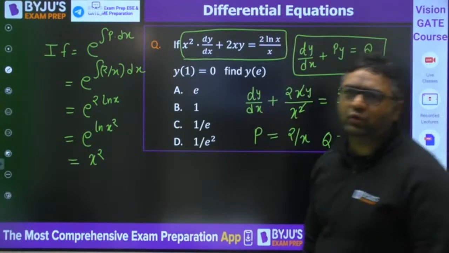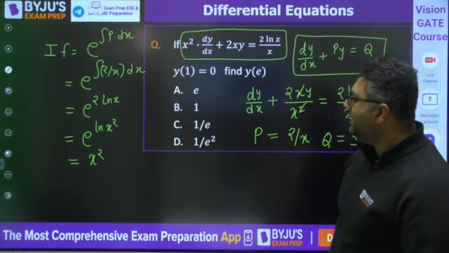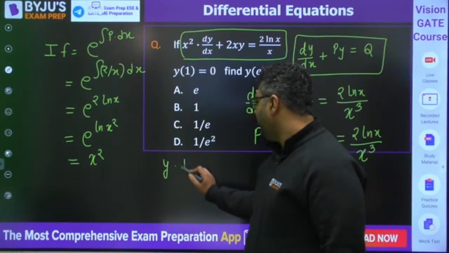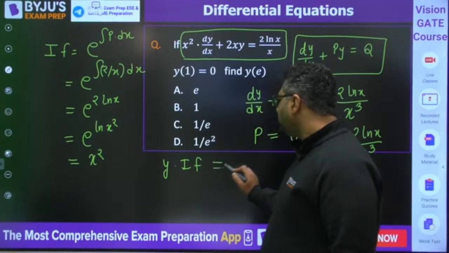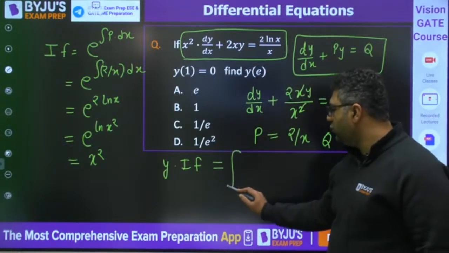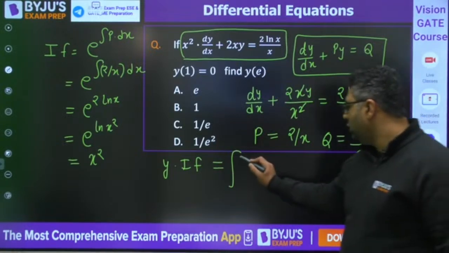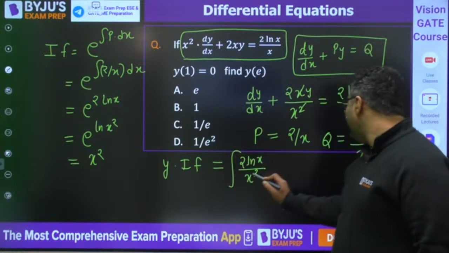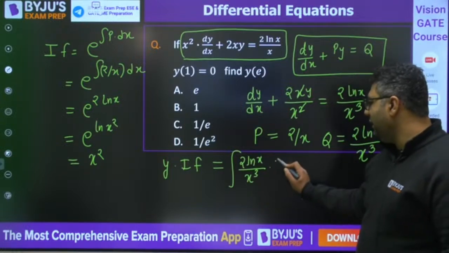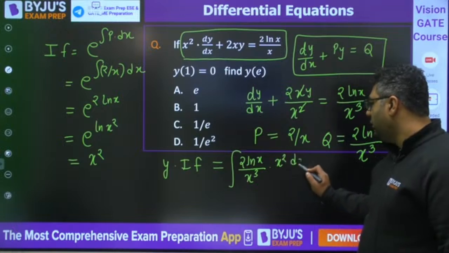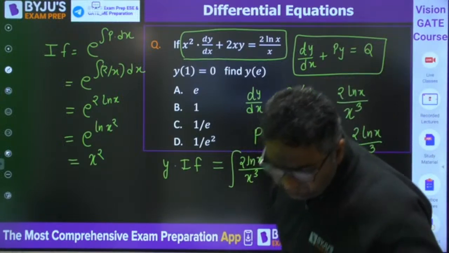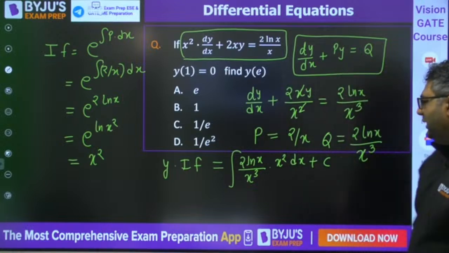Many students have answered. Okay, so x square is the integrating factor. Now what you will be doing? You would be saying y into integrating factor is equal to integration of 2 ln x by x cube into integrating factor dx plus c. Is it clear for everyone? So now you can solve it very easily.